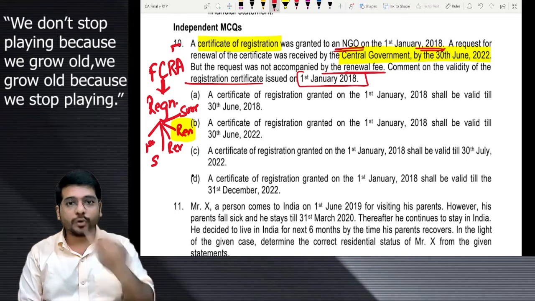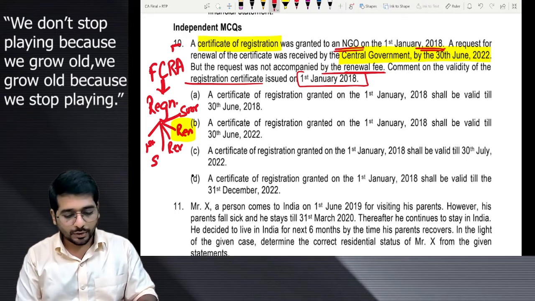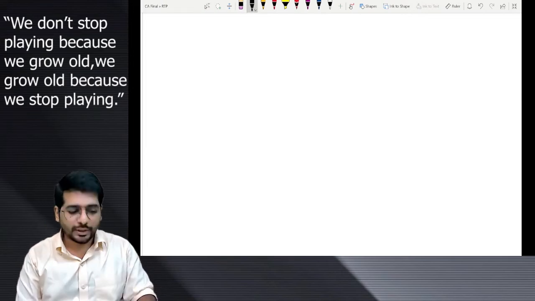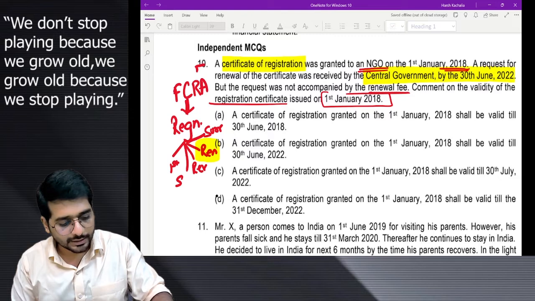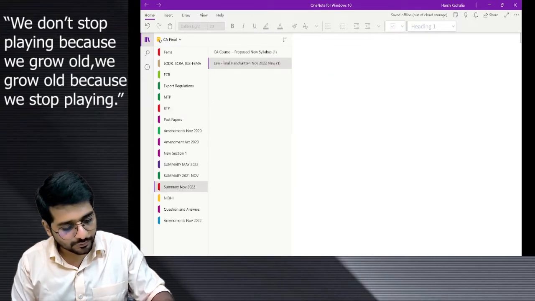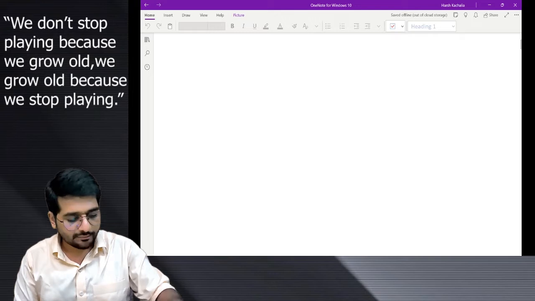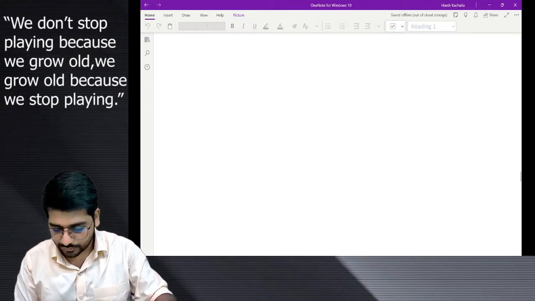If you remember the flow chart that we have done, what did the renewal flow chart say? Okay, what does the renewal flow chart say? Renewal flow chart says something. Should I show you the flow chart? Will it be any easier for you if I show you the flow chart? Let us see. Flow chart. This is the summary notes that we use in our class. I will just show you the flow chart if it can help you.